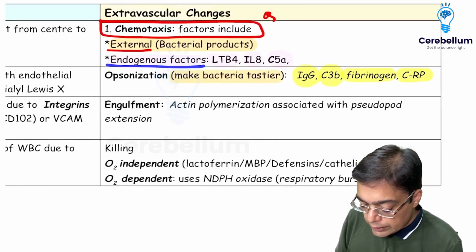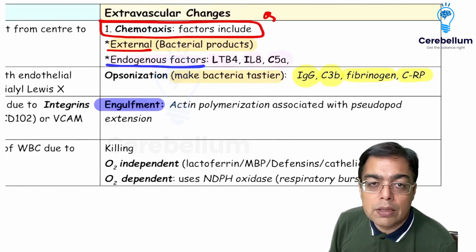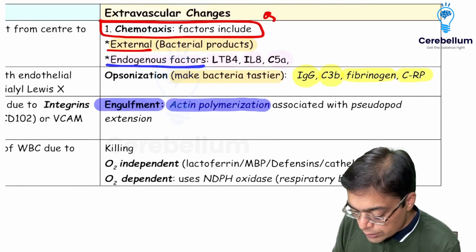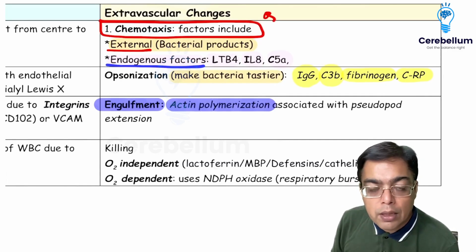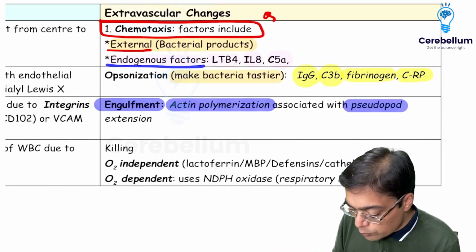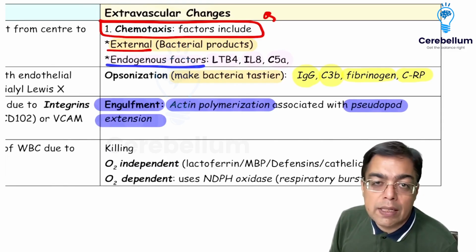When you're talking about the engulfment process in which the white blood cell is going to cover up the target bacteria, then this is going to be associated with polymerization involving actin. And there is going to be formation of an arm-like structure that's going to be associated with pseudopod formation, which was a previous INI question.